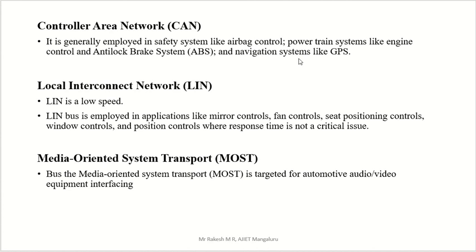Where response time is very critical, we have to use CAN. Where response time is not that important, we can use LIN. Everywhere we need a response, but in terms of time gap, here we need an immediate response, while here 2-3 seconds late is also okay.